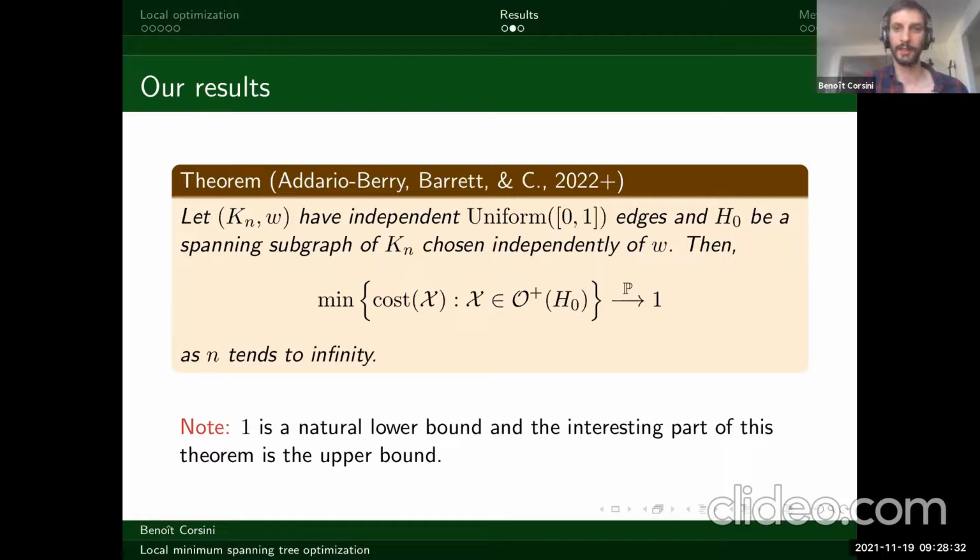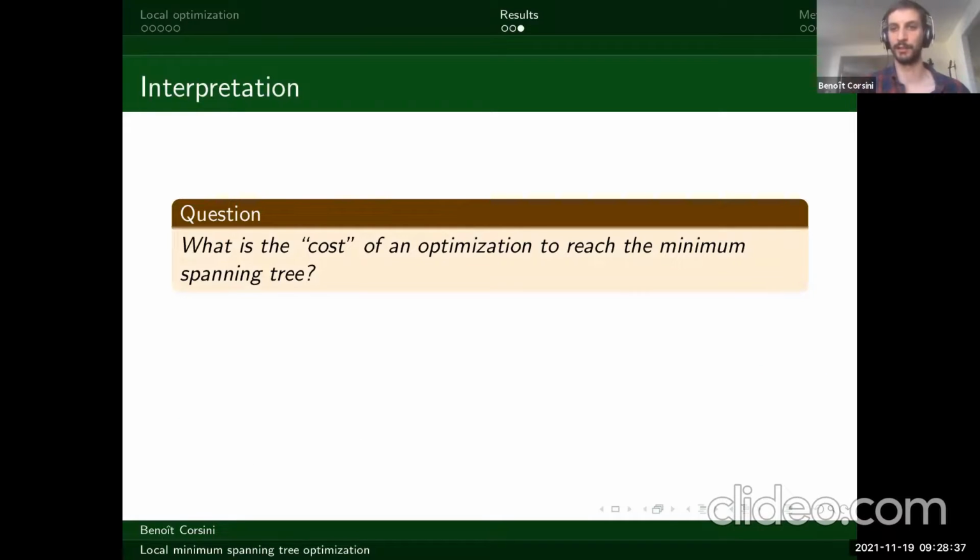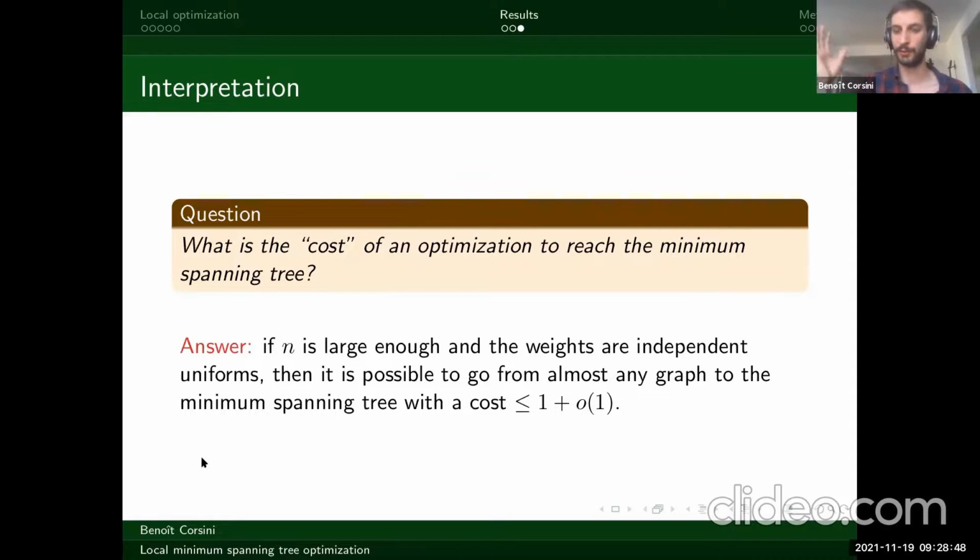So this is a lot of results. Let me rephrase it with the setting I showed you earlier. If we're trying to answer the question of what is the cost of an optimization in order to reach the minimum spanning tree, then the previous theorem is saying that if your graph is large enough and the weights are uniform, then the cost to go from any graph to the minimum spanning tree is of order 1. So that's basically our main result.